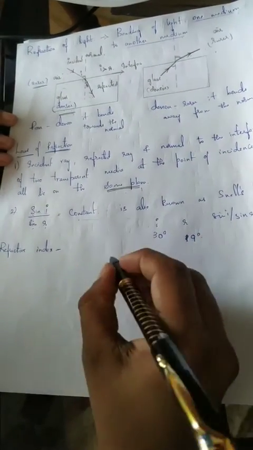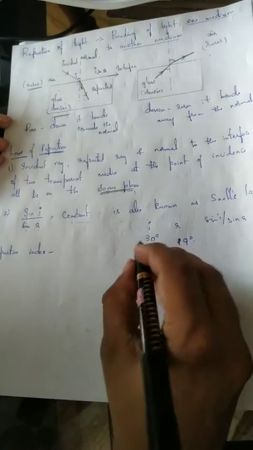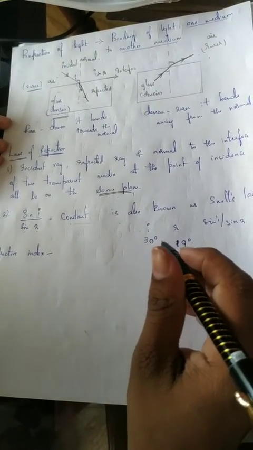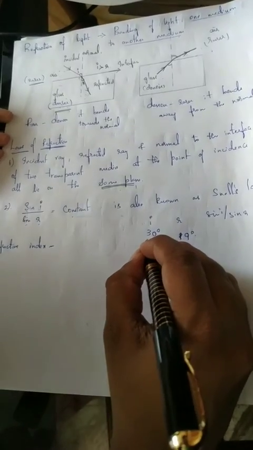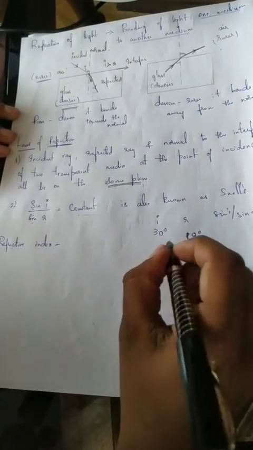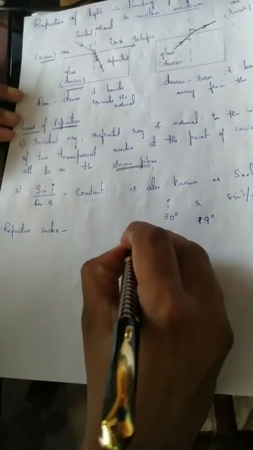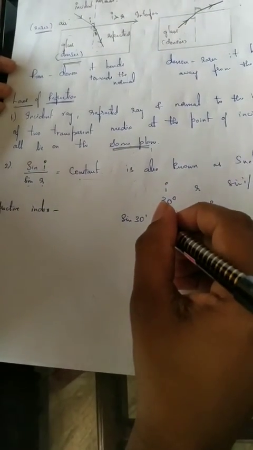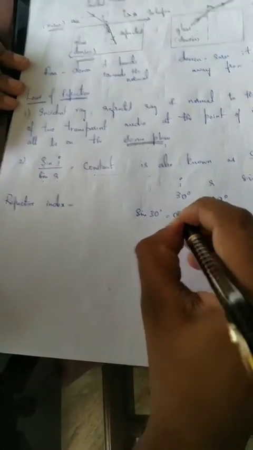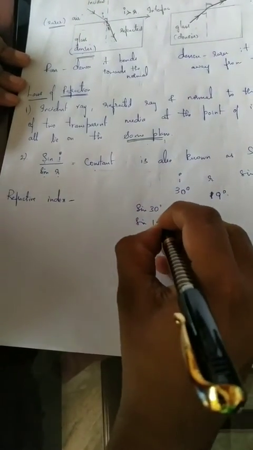You have learnt trigonometric functions, right? Sine, cos and all. Here only sine is required. So what is the value of sine 30? It is 0.5, and sine 19 degrees is about 0.33.